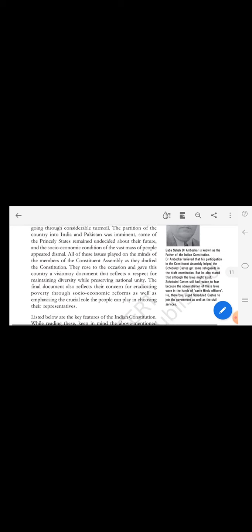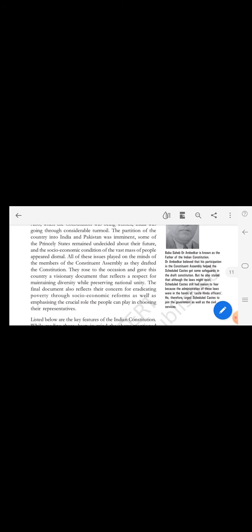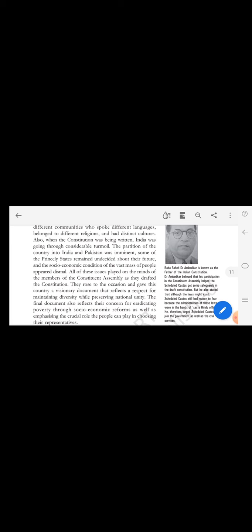The members rose to the occasion and gave this country a visionary document that reflects our respect for maintaining diversity while preserving national unity. They had to keep in mind that unity should not break, because our country has different religions, languages and cultures.